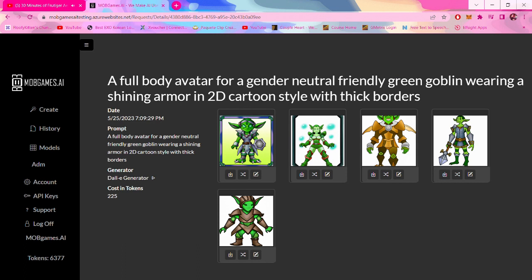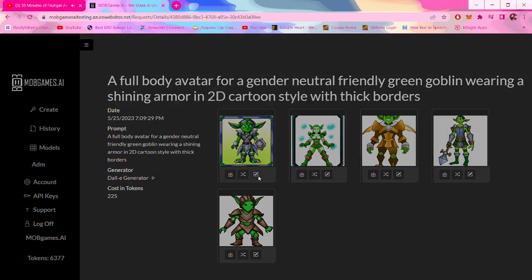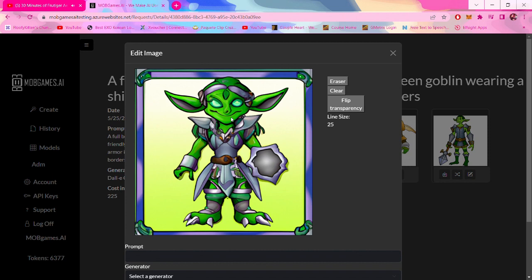So for this I wanted to create a character that is a green goblin. I wanted it to look friendly, but also kind of gender neutral, so anyone can feel a little bit attracted to them.